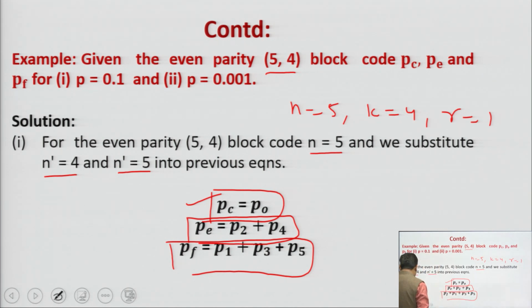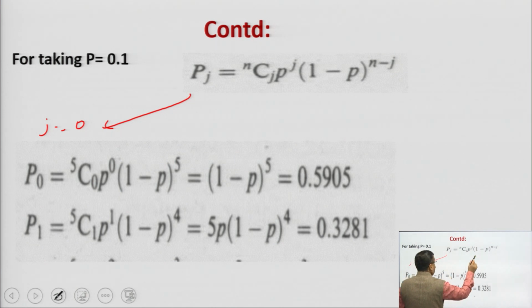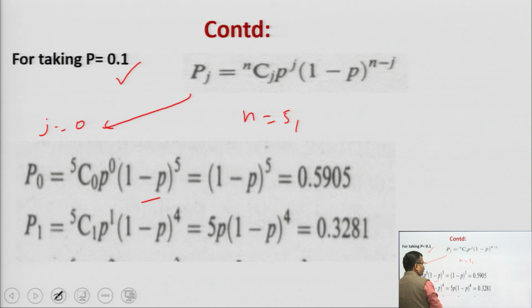Okay. So, now how to determine it? We know Pj is equal to nCj times p to the power j times (1 minus p) to the power n minus j. So you are putting it here, okay. Now, first you take j equal to 0 in this equation. So, P0 is equal to 5C0 times p to the power 0 times (1 minus p) to the power n minus j, n is 5, so 5 minus 0. So, if you solve and put p is equal to 0.1, you will get 0.5905, 59% you can say.